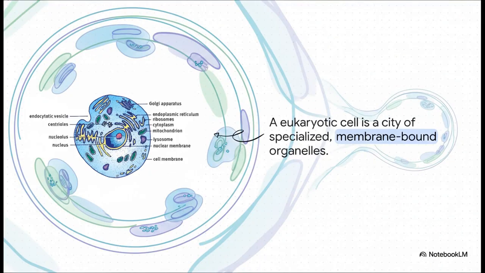So here's our map of the city. And the number one feature, the thing that makes it all work, is compartmentalization. See all these different structures, these organelles? Each one is wrapped in its own membrane. It's like having different factories and offices, each with its own walls, so they can all do their own very specific jobs, even jobs that might conflict, without getting in each other's way. It is just a marvel of biological engineering.